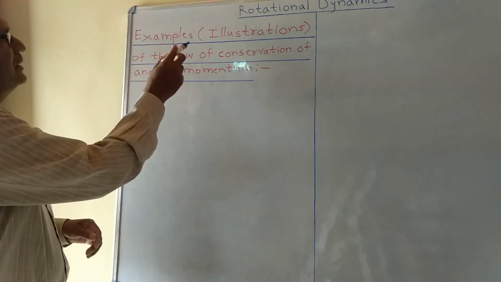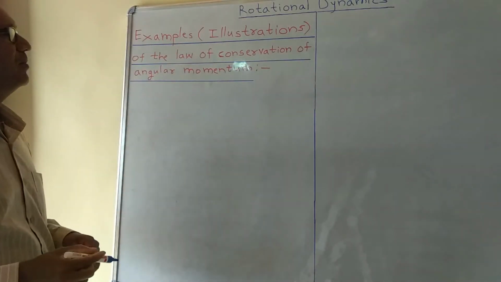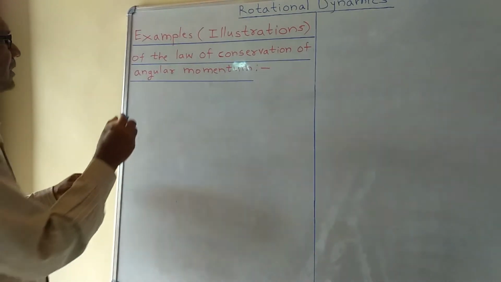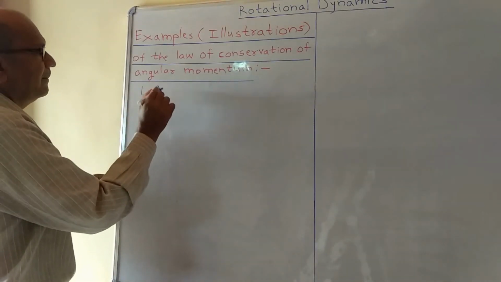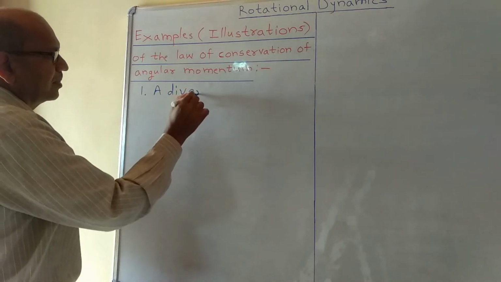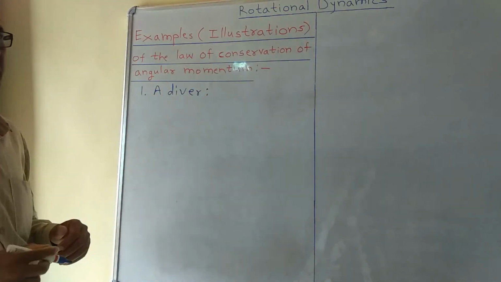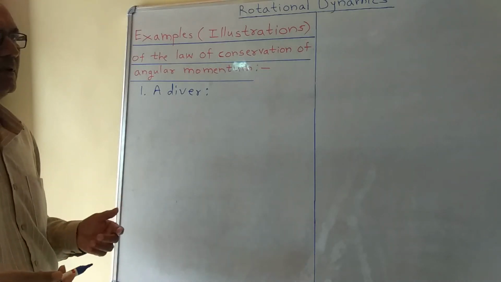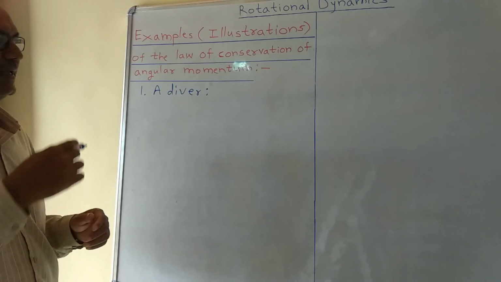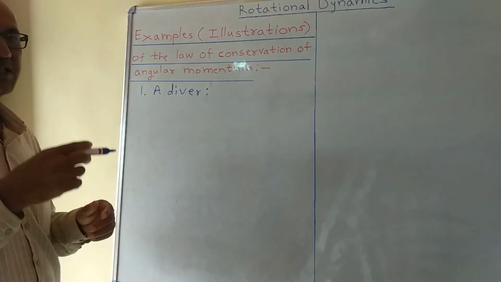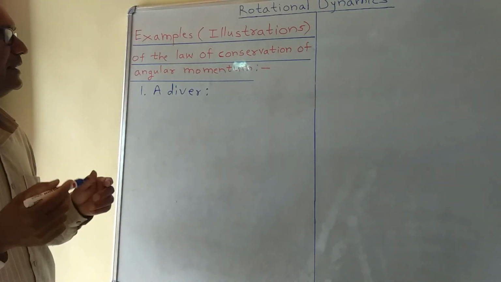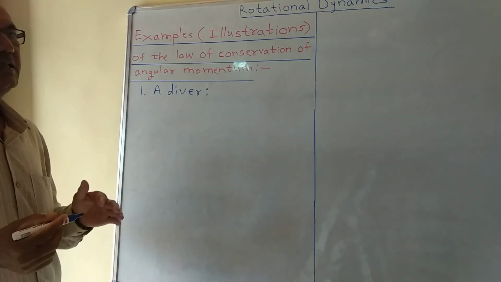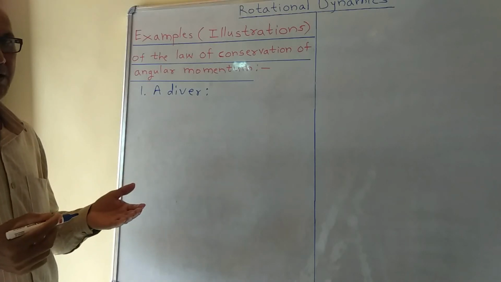Let us study examples or illustrations of the law of conservation of angular momentum. First one, a diver. When a diver jumps from the springboard of a swimming pool, he bends his body by rolling his arms and legs. This decreases moment of inertia and increases his angular velocity.